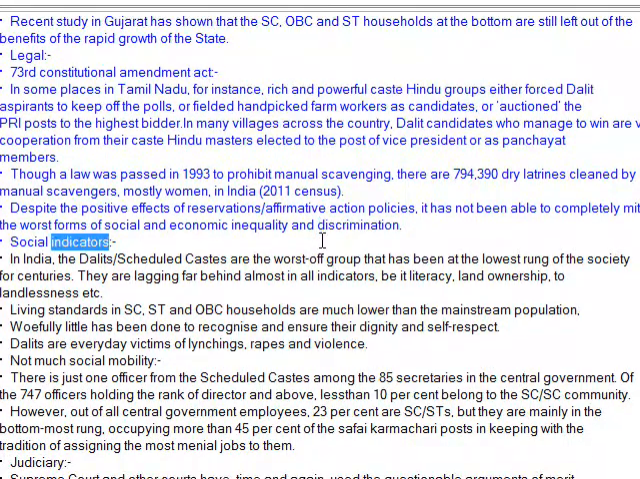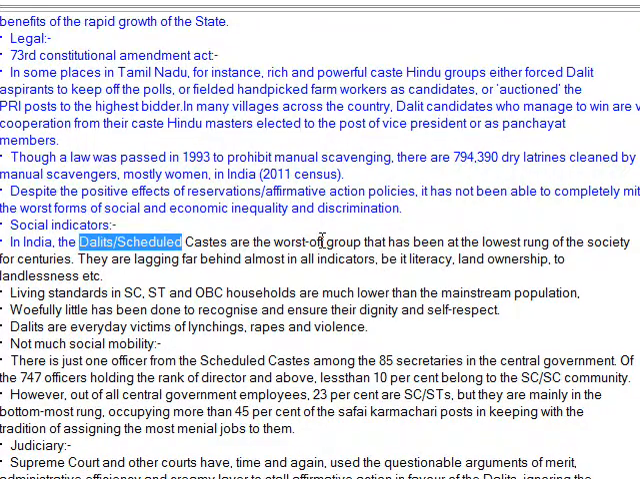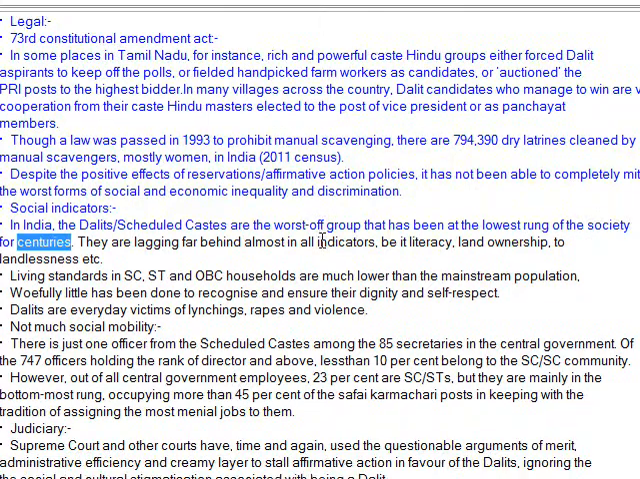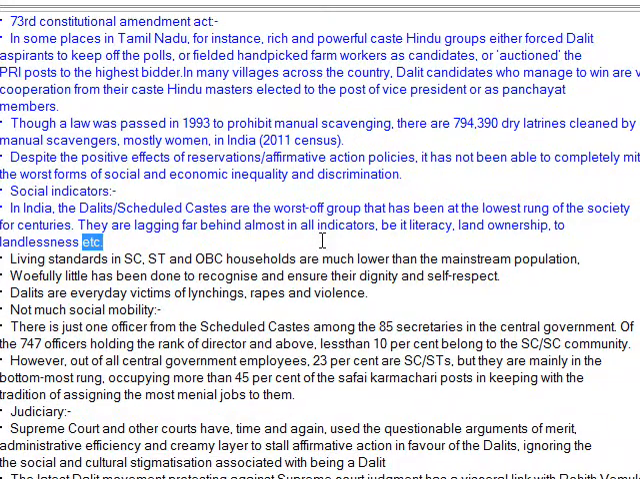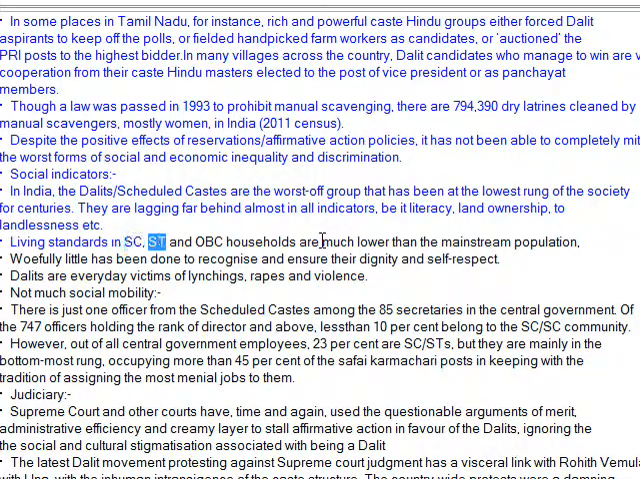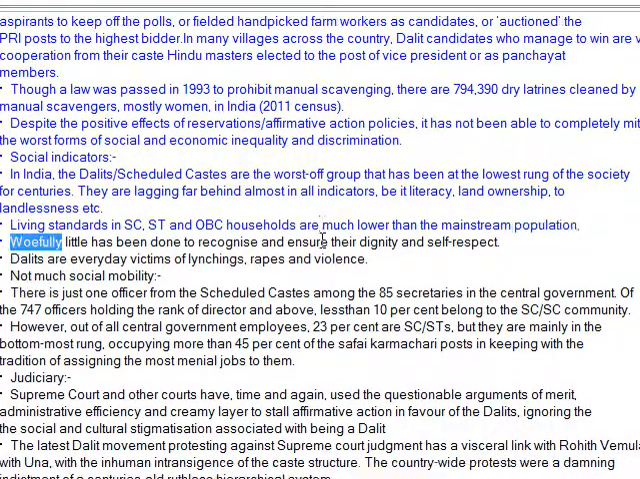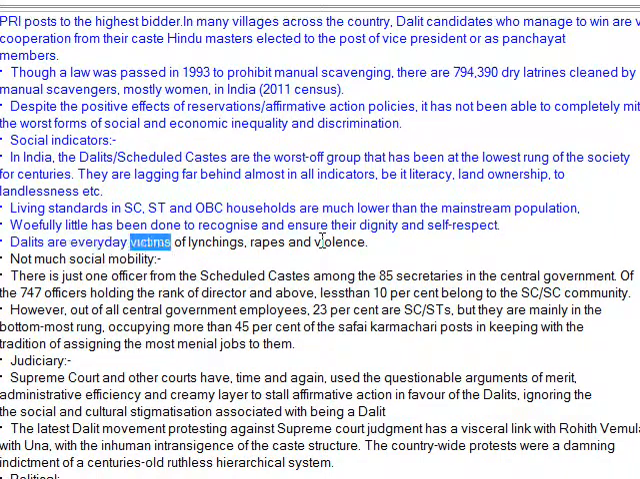Social indicators. In India, the Dalits/Scheduled Castes are the worst off group that has been at the lowest rung of society for centuries. They are lagging far behind in almost all indicators, be it literacy, land ownership, to landlessness, etc. Living standards in SC, ST and OBC households are much lower than the mainstream population. Woefully little has been done to recognize and ensure their dignity and self-respect. Dalits are everyday victims of lynchings, rapes and violence.